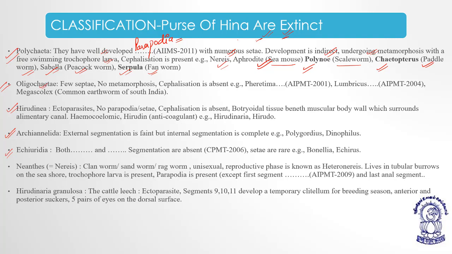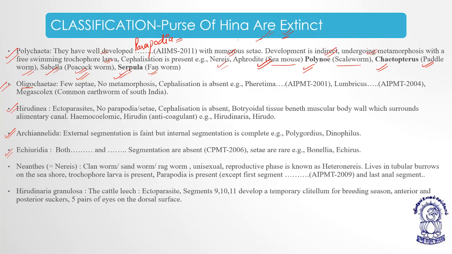Now oligochaetae, oligo means less, few, okay. Few setae, no metamorphosis. Metamorphosis is absent, okay. So in oligochaetae, there are few setae, and the metamorphosis is absent. Cephalization is also absent.